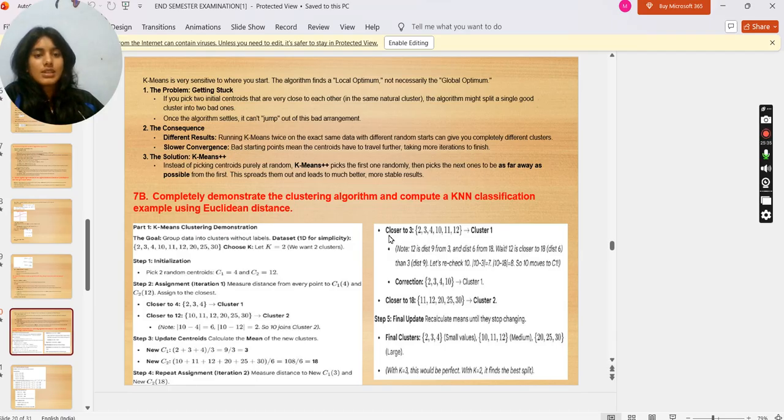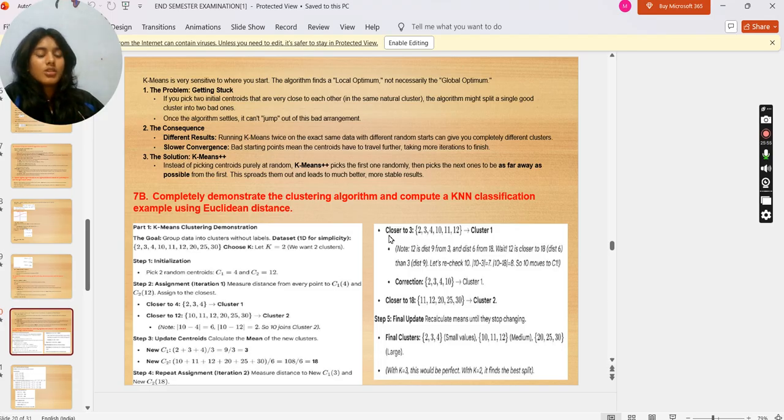Once the algorithm settles, it can't jump out of this bad arrangement. The consequences: different results. Running k-means twice on the exact same data with different random starts can give you completely different clusters. Slower convergence: a bad starting point means the centroids have to travel further, taking more iterations to finish.